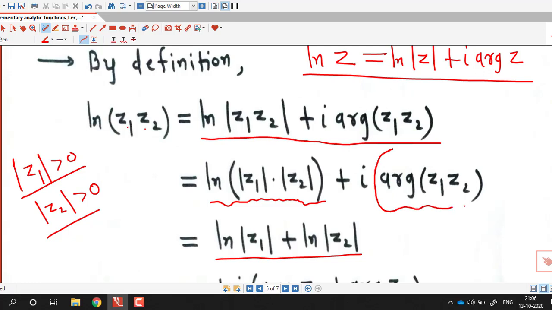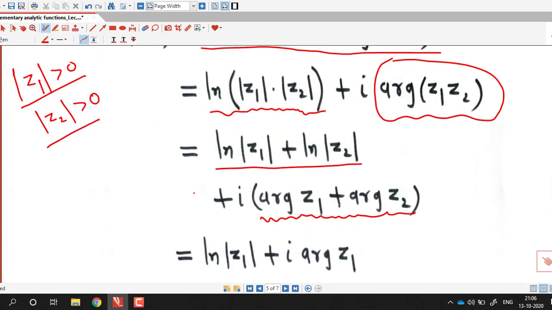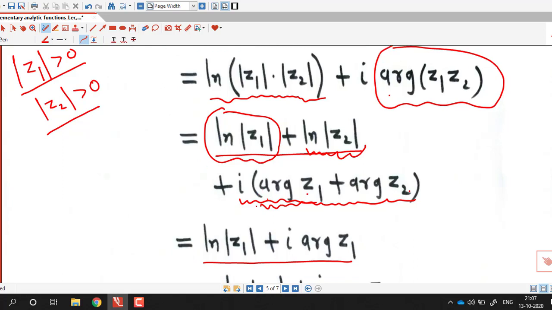Now argument of z1 into z2 can be written as argument of z1 plus argument of z2, that I have shown in my earlier lecture series on complex numbers. So using this, argument of z1 into z2 can be written as argument of z1 plus argument of z2. Now we combine these two, log of mod z1 plus i into argument of z1, and similarly we can combine these two, log of mod z2 plus i into argument of z2.